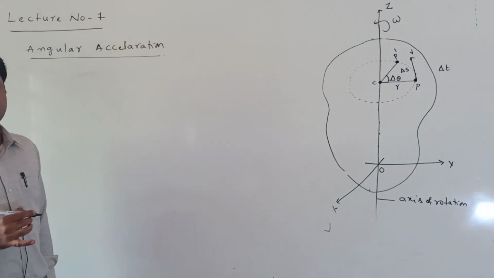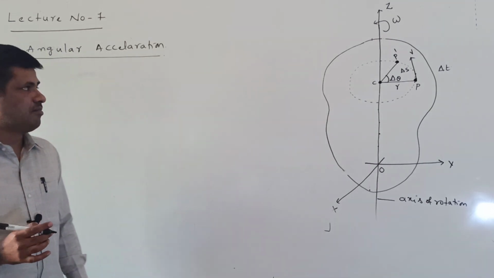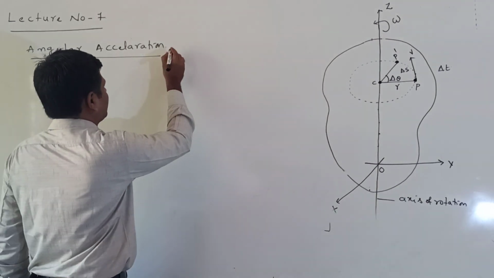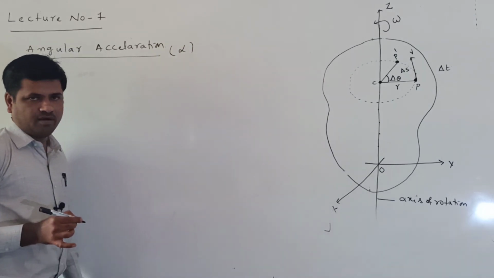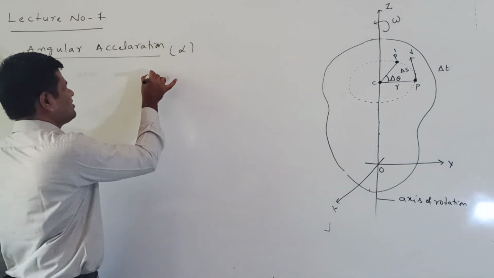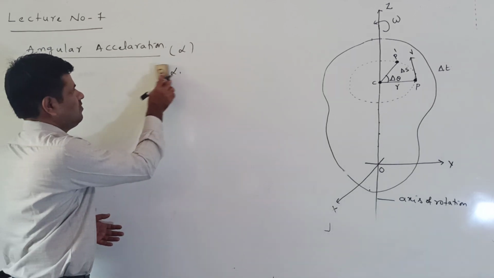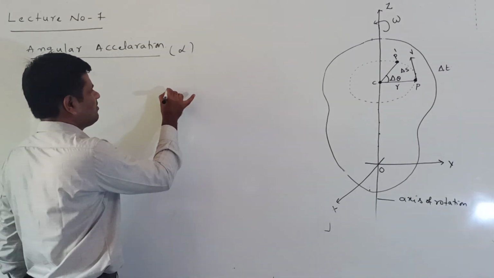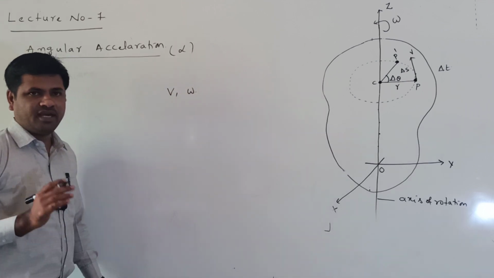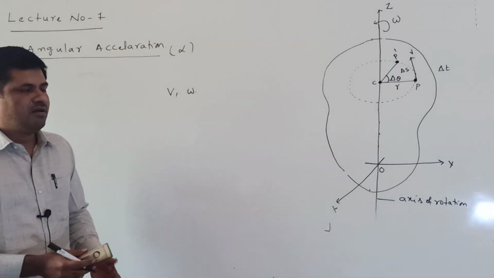What is the angular acceleration? Listen here. It is denoted with alpha. Linear acceleration is a, angular acceleration is alpha. Linear velocity is v, angular velocity is omega. Clearly we can remember the difference.